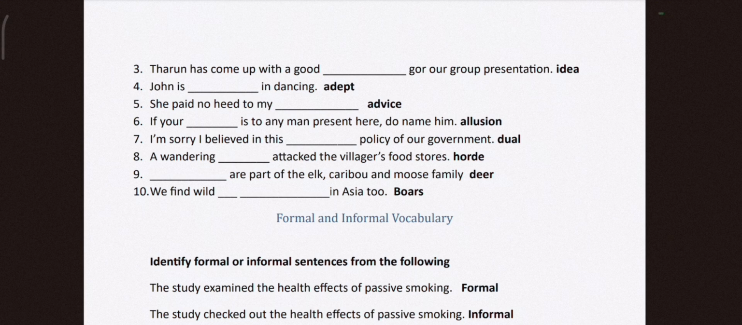During COVID, people used to hoard things from the market. We find wild boars, meaning pigs.